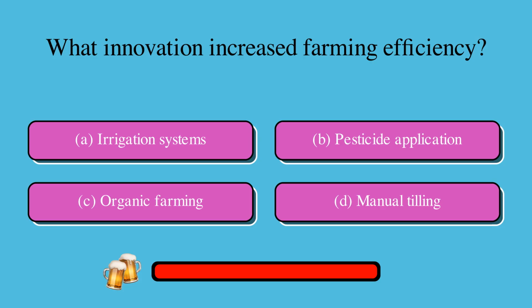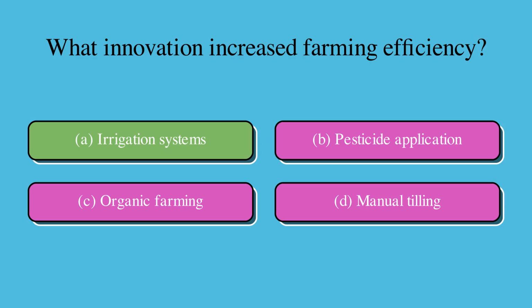What innovation increased farming efficiency? Is it A, irrigation systems, B, pesticide application, C, organic farming, or D, manual tilling? The correct answer is A, irrigation systems.